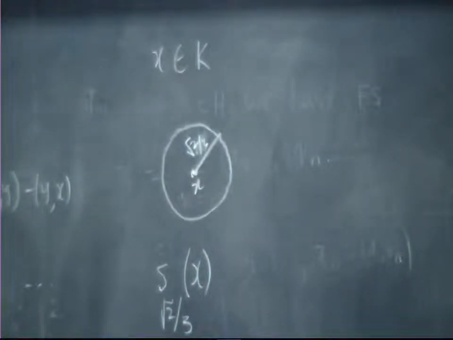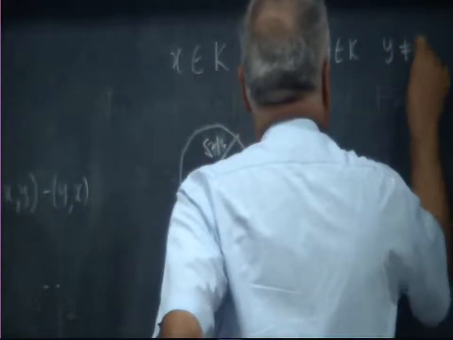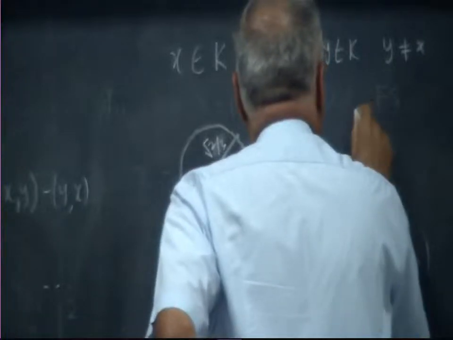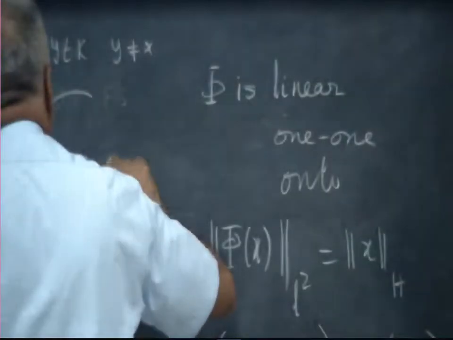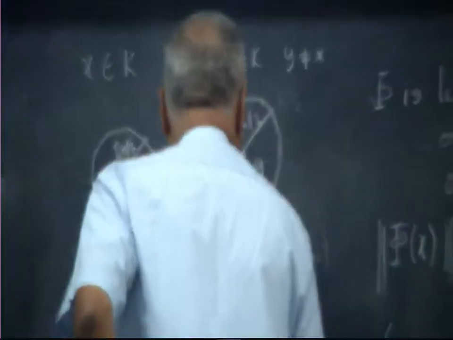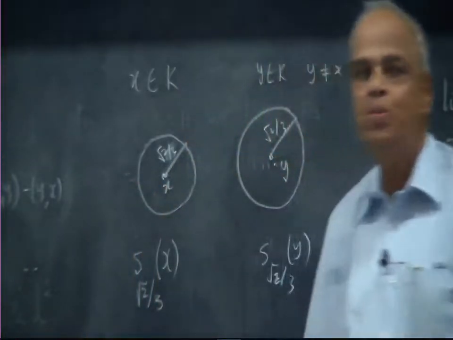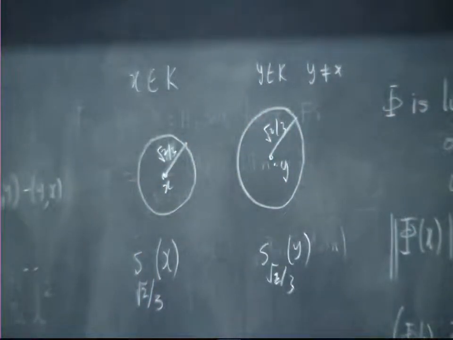Now take another y in K, y not equal to x, and again look at the sphere of radius root 2 by 3 centered at y. Will these two spheres intersect? They will not intersect, because the distance between the centers is root 2.